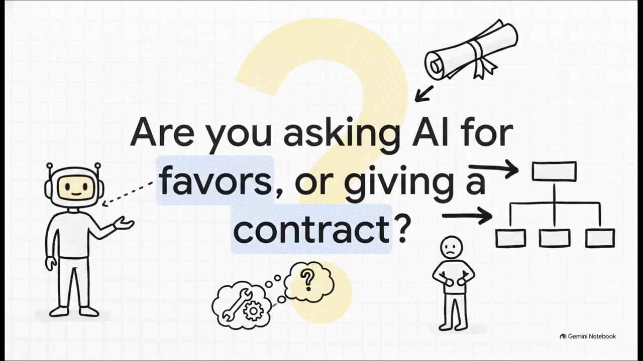I want you to look at this question and be really brutally honest with yourself. When you type a prompt into your coding assistant, are you asking your AI for favors, or are you giving it a contract? Are you treating it like this super smart, eager intern, just typing things like, hey, can you fix this bug? Or help me build this feature, and kind of just hoping for the best? Because if so, you're asking for favors. And as we all know, in software engineering, favors leave way too much room for interpretation. We need to completely shift that mindset right here, right now.